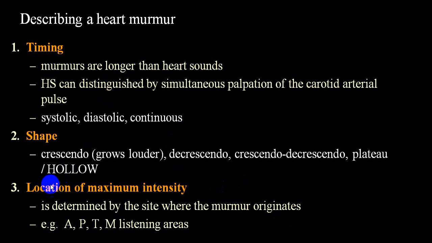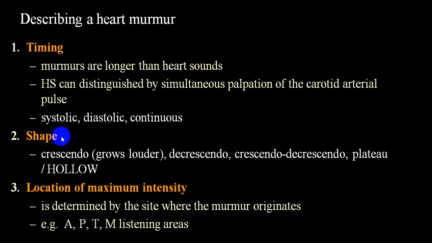Now first we go to the location. Suppose the murmur is best heard in an aortic area. It may be heard in a surrounding area. We call it an aortic murmur. If the murmur is best heard in a mitral area, we'll label that as a mitral murmur. It may be heard in surrounding area. So where it is maximum intensity, that is the site where it is best heard. And accordingly we mention aortic murmur, pulmonary murmur, tricuspid murmur, mitral murmur, etc.